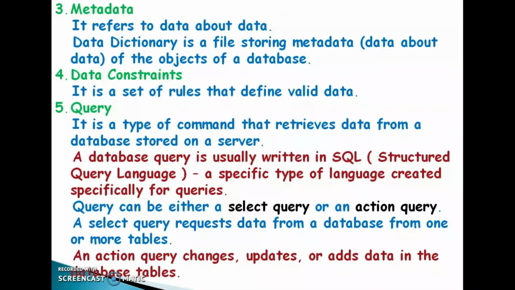Metadata means data about data. A data dictionary is a file storing metadata. Where can we store this metadata? In this data dictionary, we can store the metadata of objects of the database.